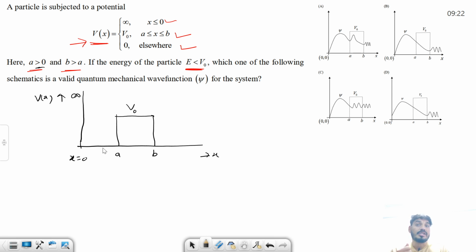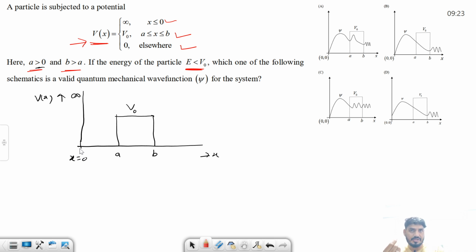Right? Now you see in this region, what is happening between x is equals to 0 to a. So in this region also potential is 0 because आपको कुछ भी given नहीं है. So you can consider this as a 0. Now let's try to draw the wave function. So you see, let me just change the color. What is the wave function? Just think about it. What should be the value of wave function at x is equals to 0?